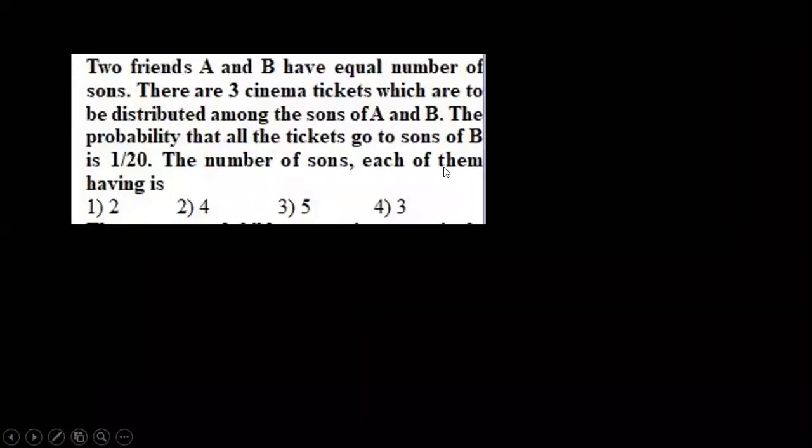Anyone challenging this question? Two friends A and B have an equal number of sons. There are 3 cinema tickets which are to be distributed among the sons of A and B. The probability that all the tickets go to the sons of B is 1 by 20. Then find the number of sons each of them has.